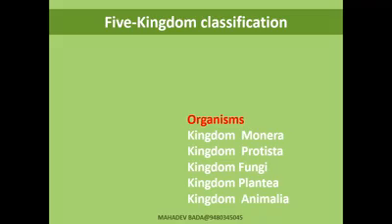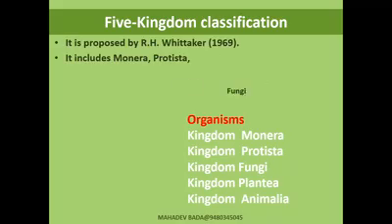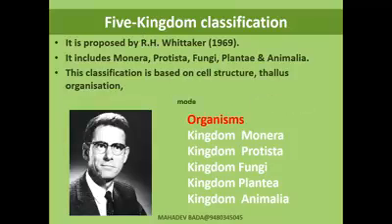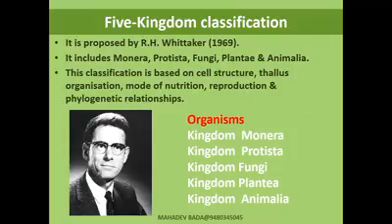Those five kingdoms are kingdom Monera, kingdom Protista, kingdom Fungi, kingdom Plantae, and kingdom Animalia. This five kingdom classification was proposed by R.H. Whittaker in the year 1969, and now we are following the five kingdom classification, which includes Monera, Protista, Fungi, Plantae, and Animalia.